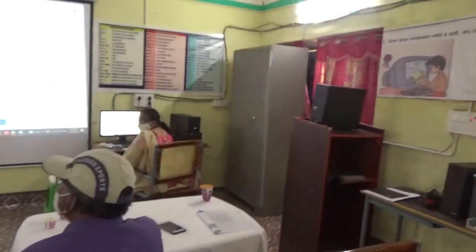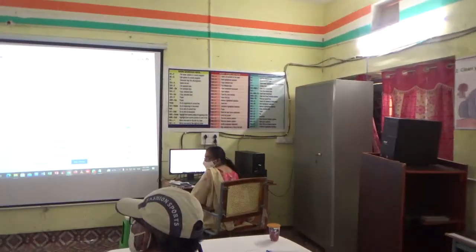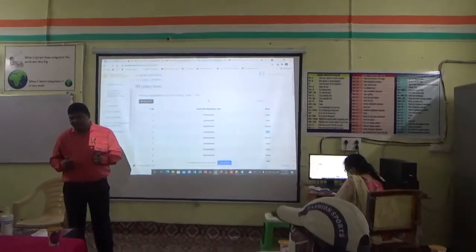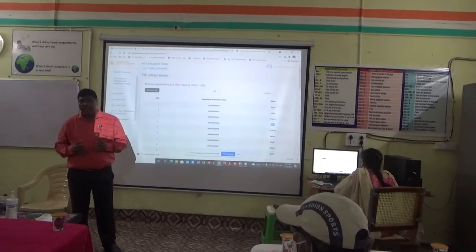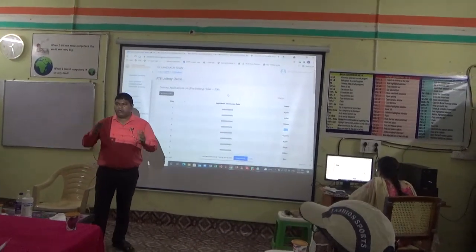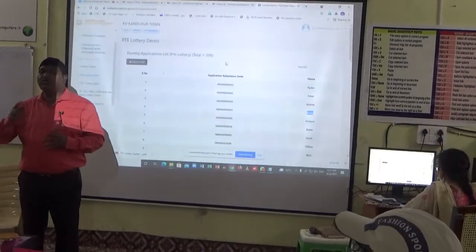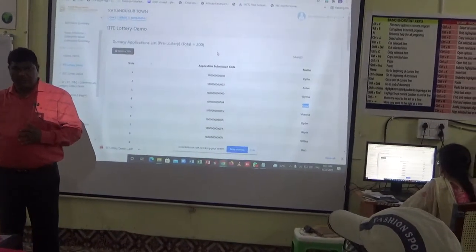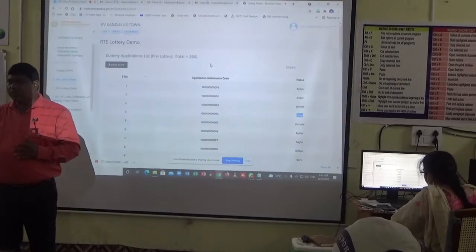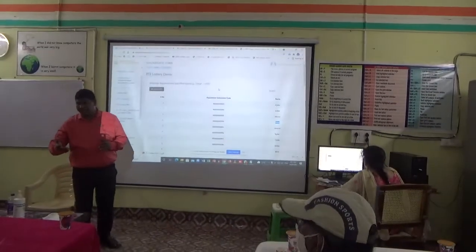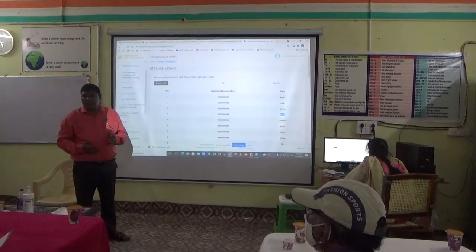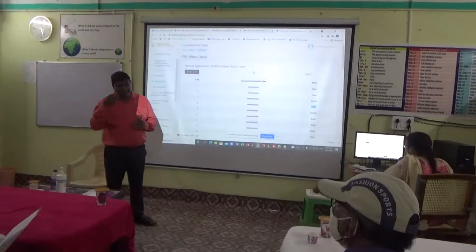So what is the purpose of this? Once they get selected, till 8th class, no need to pay any fees. Earlier this provision was there only for category 1, 2 and 3. Now the government has thought, why can't we give some admissions for outsiders? Outsiders means those who do not come under these categories. So up to 8th class they do not pay any fees.